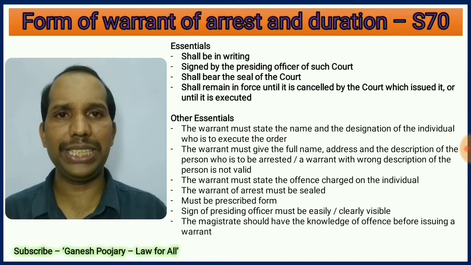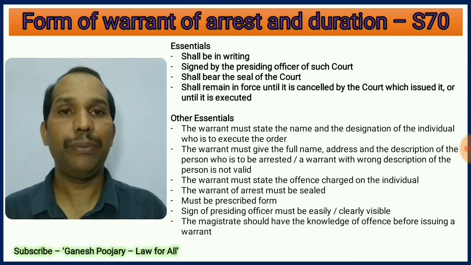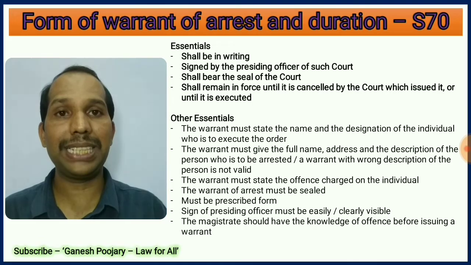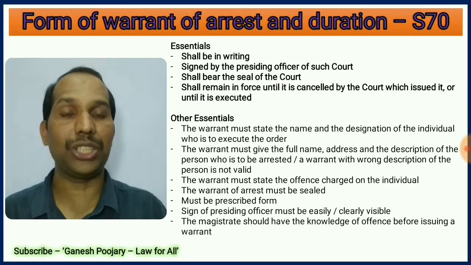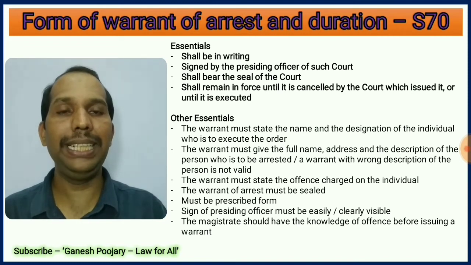I have brought some other essentials, so the slide looks a little busy, but it is one of the easiest slides that you can go through. The other essentials are: the warrant must state the name, address and designation of the individual who is executing it, and it should also mention very clearly the name, address and description of the person against whom the warrant is issued. That's very important because a wrong description can lead to a wrong person being arrested, which is wrong as per law. So it should contain the clear name, address and description of the person against whom the warrant is issued. And the warrant must state the offence for which such warrant is issued.